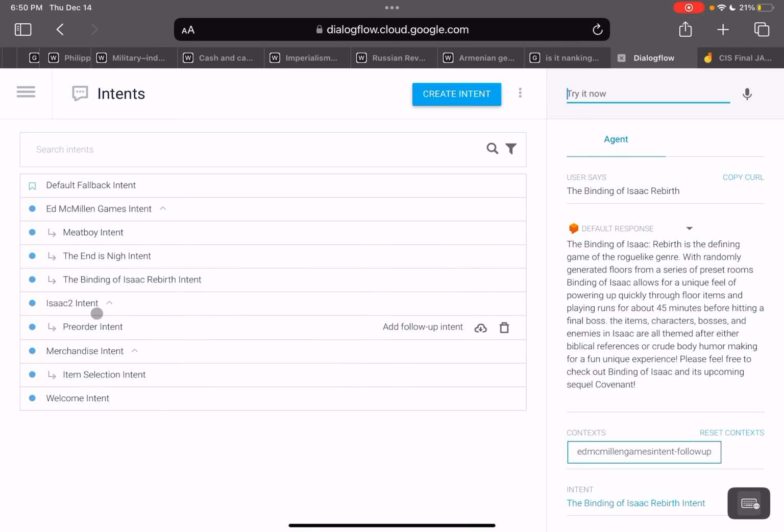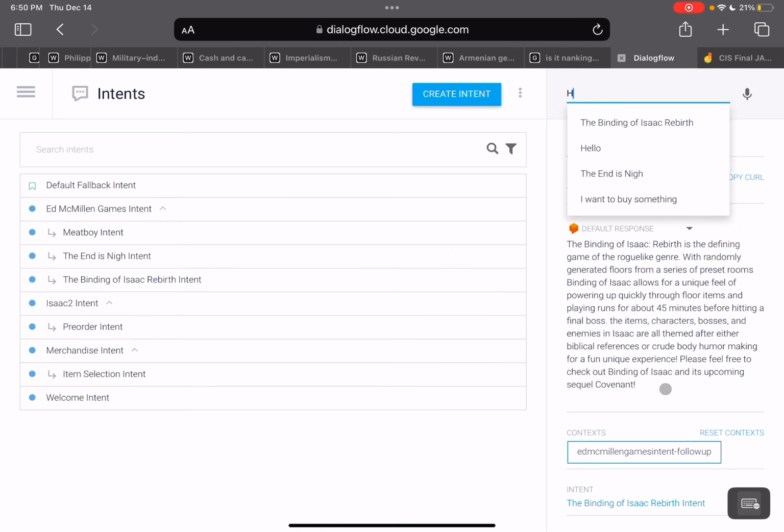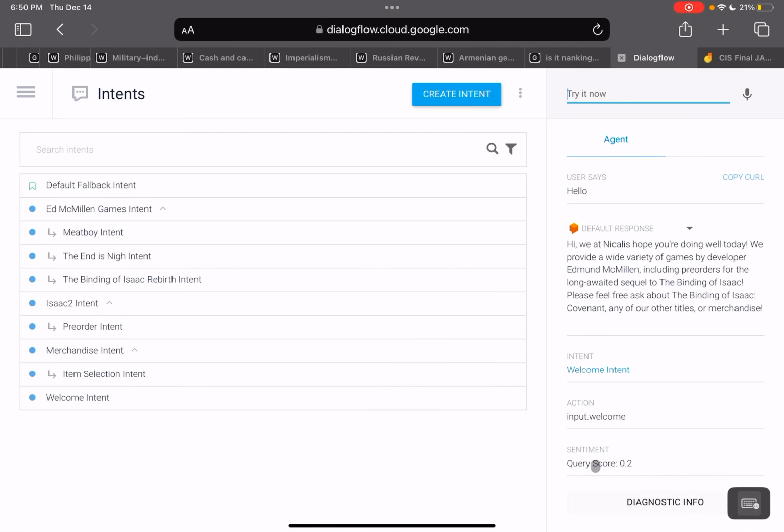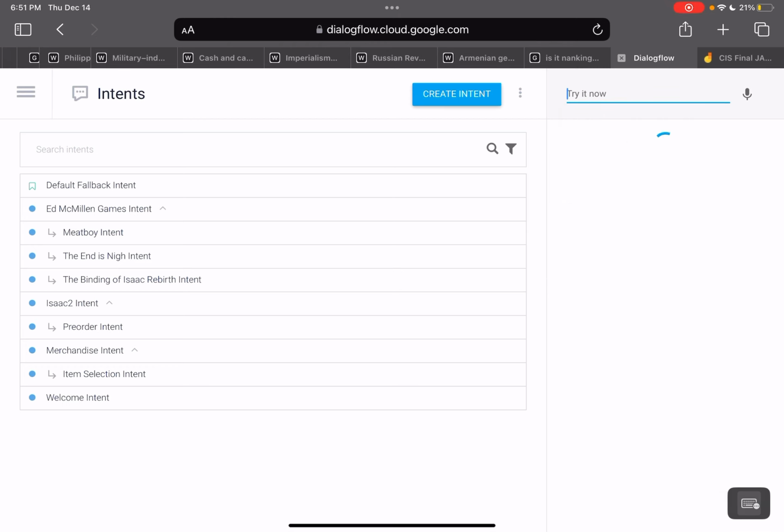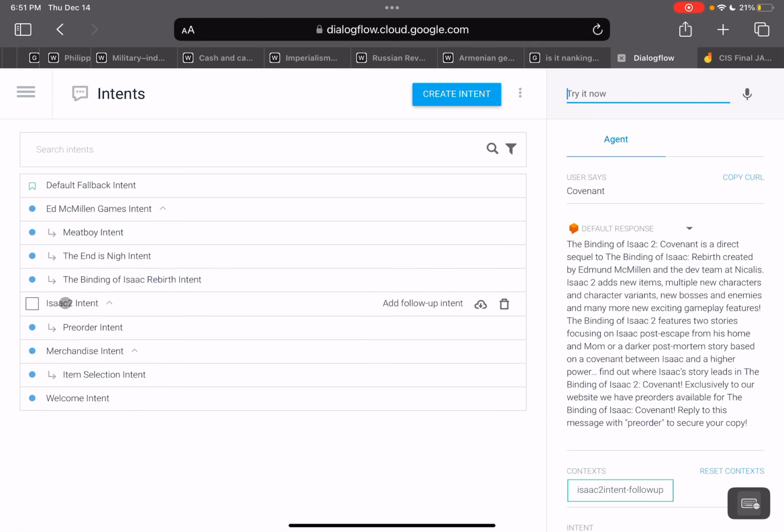And the last one we have is the Isaac 2 intent, the sequel intent. So we're going to throw in hello again. And it asks, yeah, you can inquire about Binding of Isaac Covenant. So we're going to try with Covenant. And that will bring you to the Isaac 2 intent. It gives a little summary about what the game's going to be about. And at the very end here, it also describes how you can start placing a pre-order. And it says here at the bottom, reply to this message with pre-order to secure your copy.